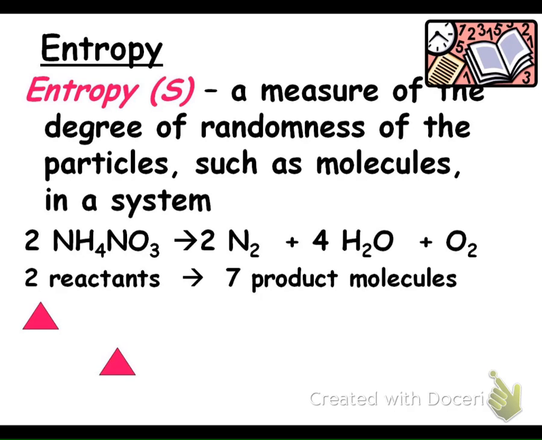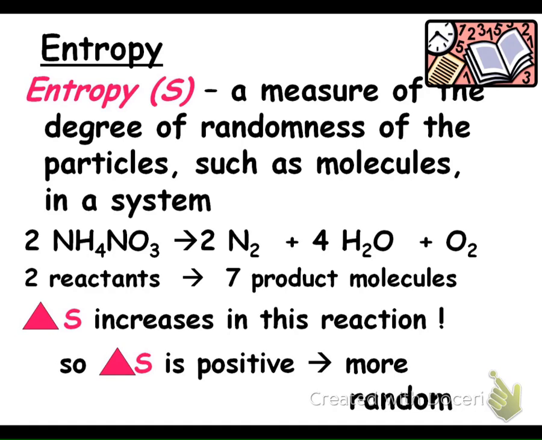And so because I go from 2 moles of reactants to 7 moles of product, I can say that my entropy is increasing. So my change in S is positive, and my situation here becomes more random. And that's a good thing. In nature, things want to tend towards randomness.